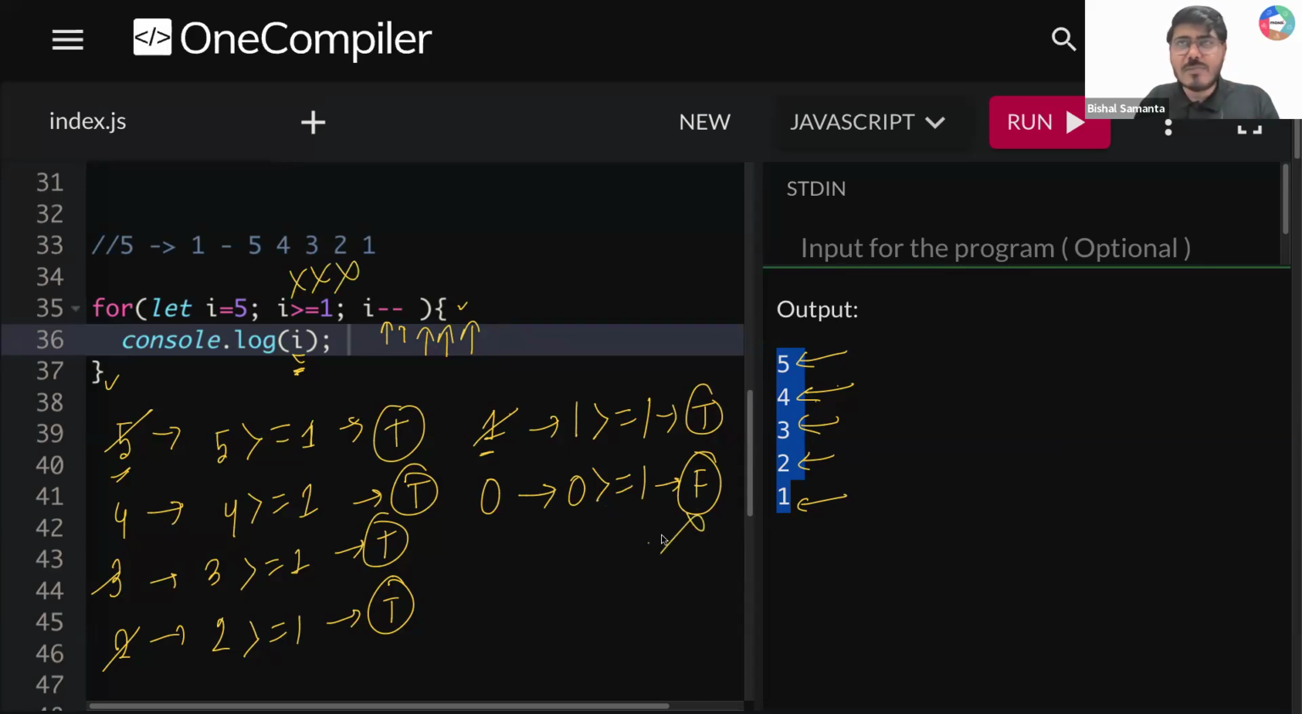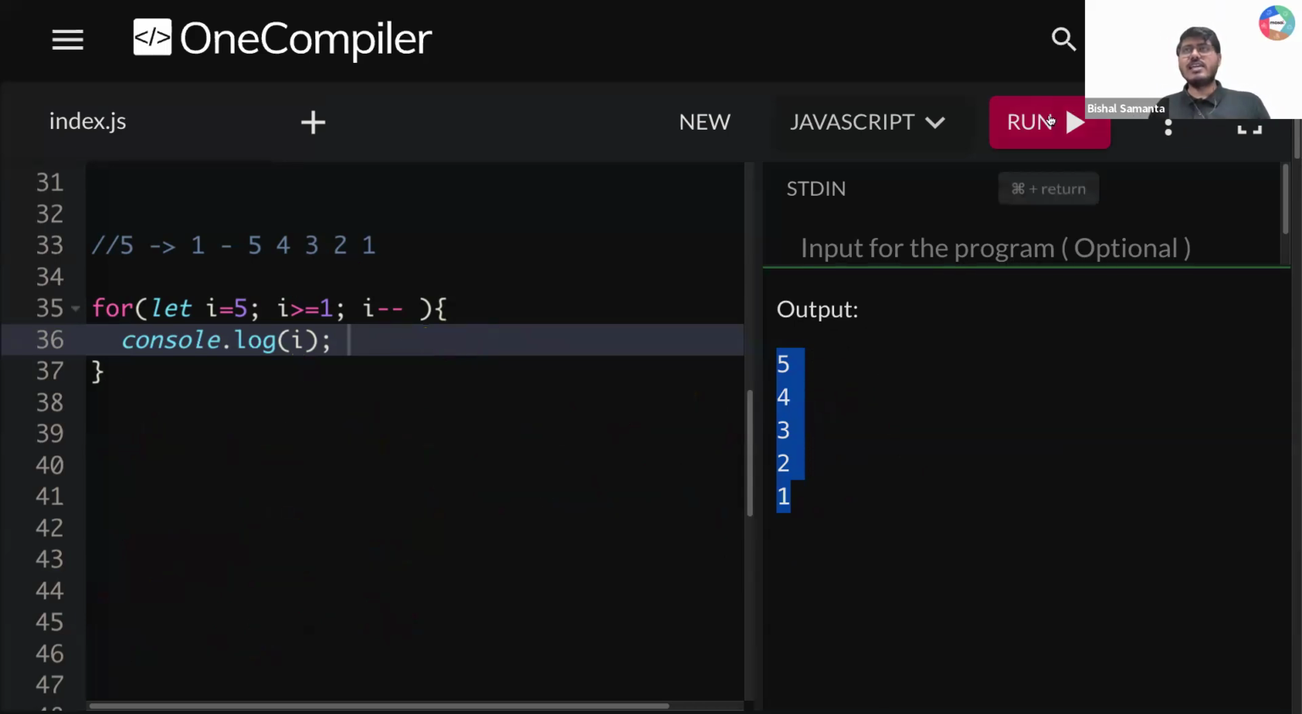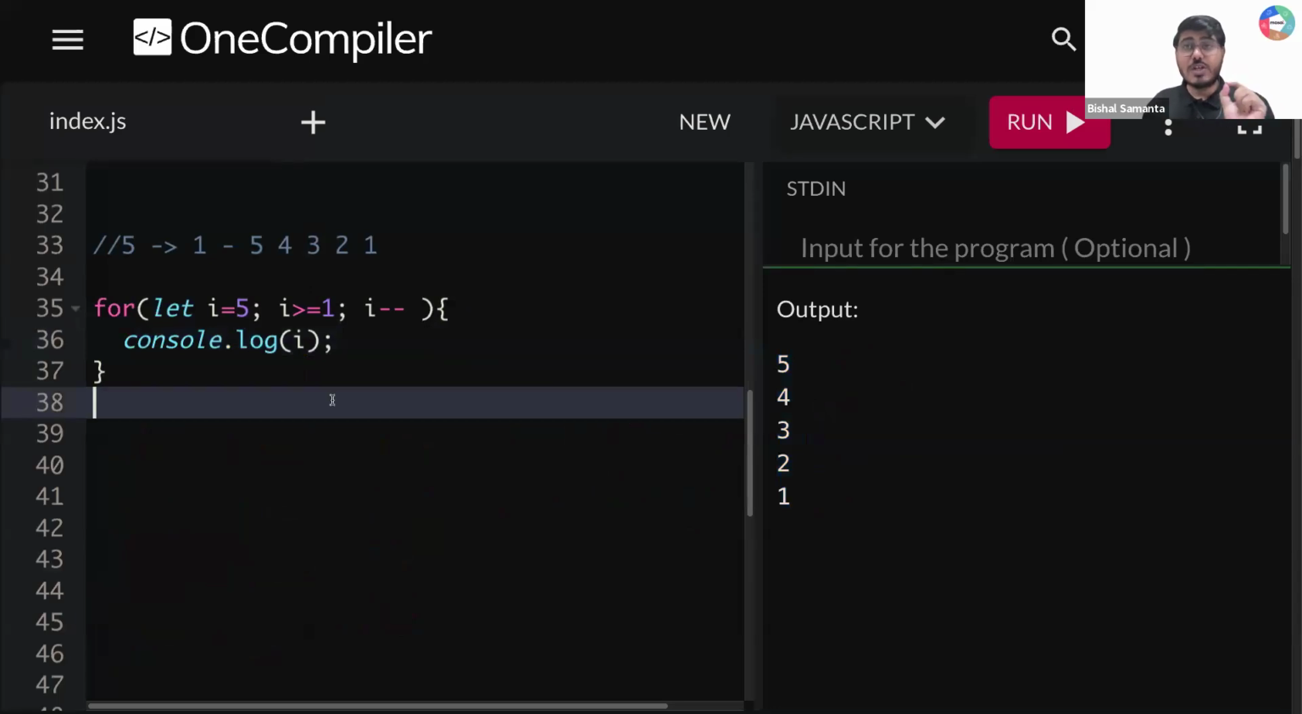And by the time it terminates, tell me, guys, what is the output you have printed? 5, 4, 3, 2, 1. So now if I run this again, you can see 5, 4, 3, 2, 1. Wow, guys! Okay, this is called a reverse loop.